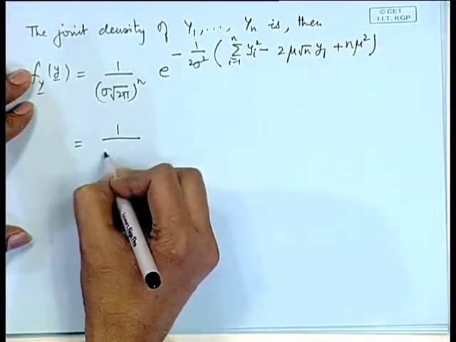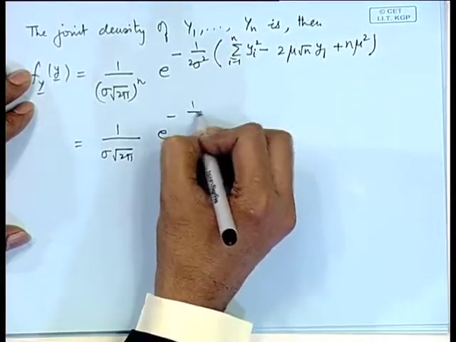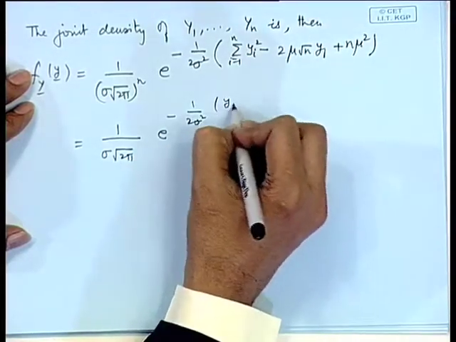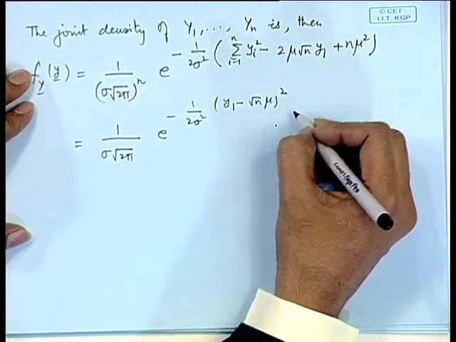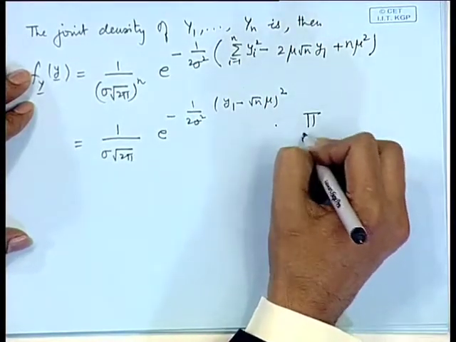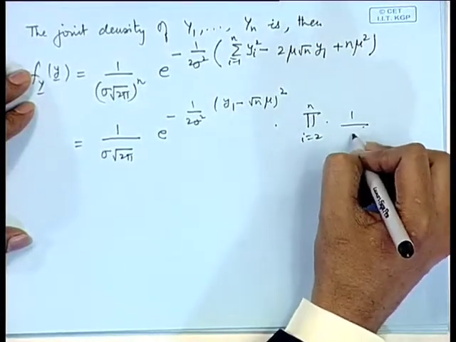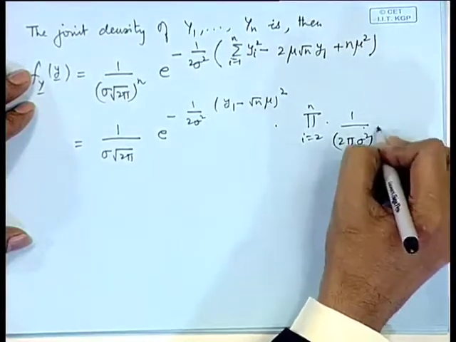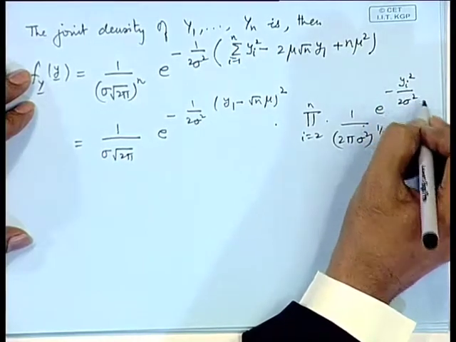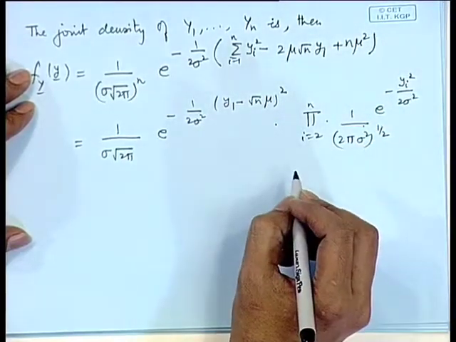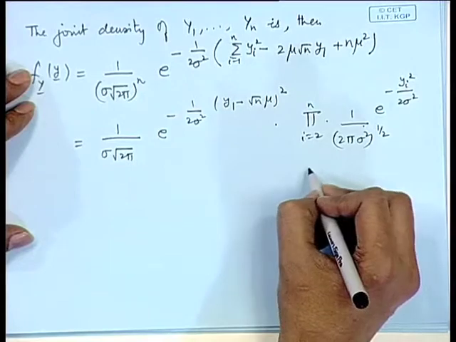So, we can represent it as 1 by sigma root 2 pi, e to the power minus 1 by 2 sigma square (y_1 minus root n mu) whole square, and the other terms we write separately as product i equal to 2 to n of (1 by 2 pi sigma square) to the power half, e to the power minus y_i square by 2 sigma square. The range of the transformed variables, each of these y_i's, is also from minus infinity to plus infinity.